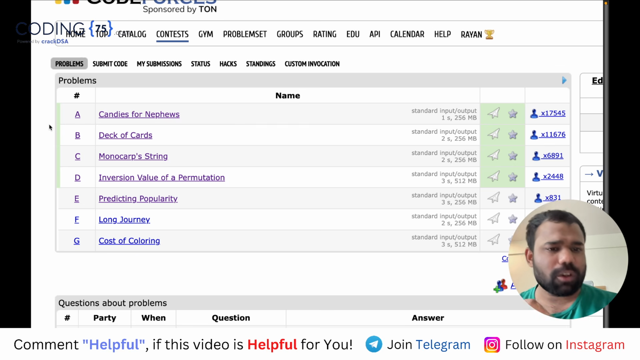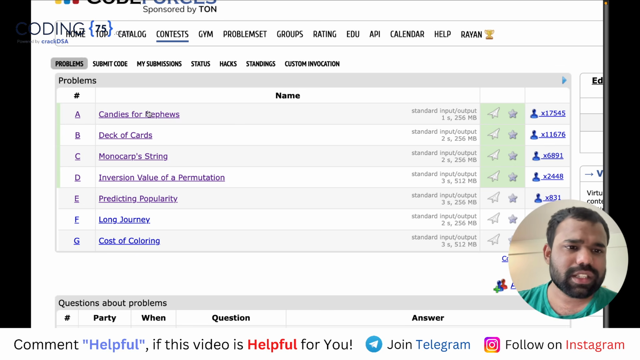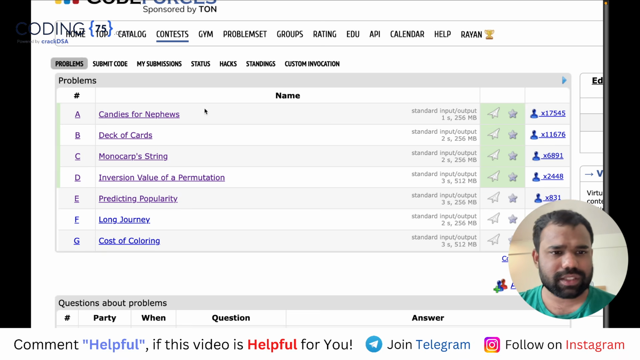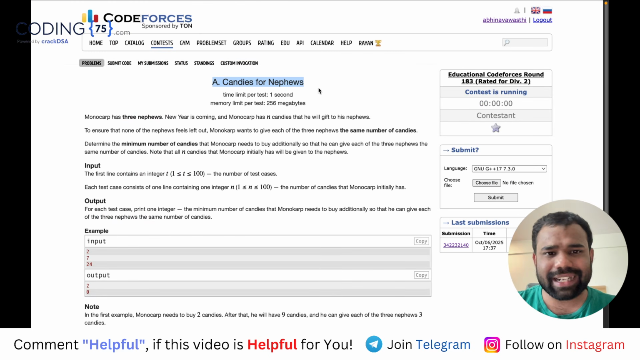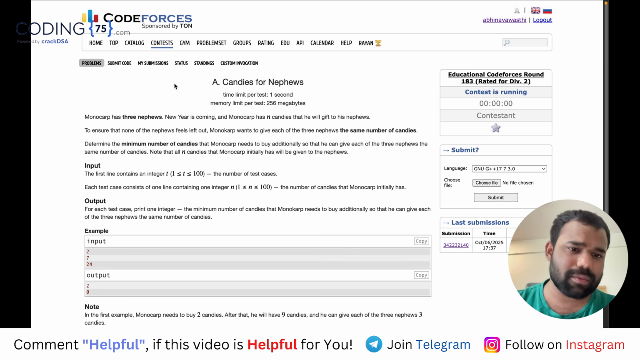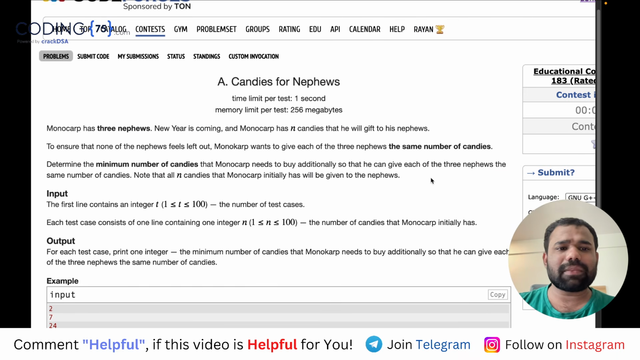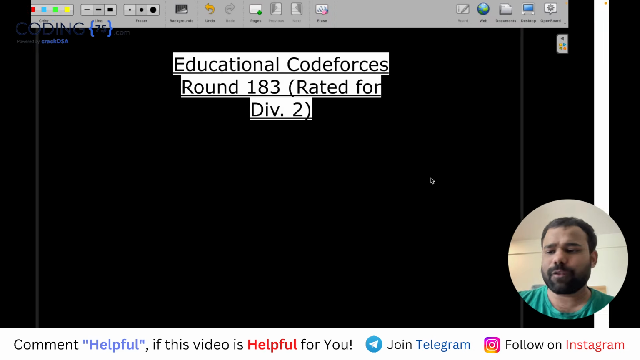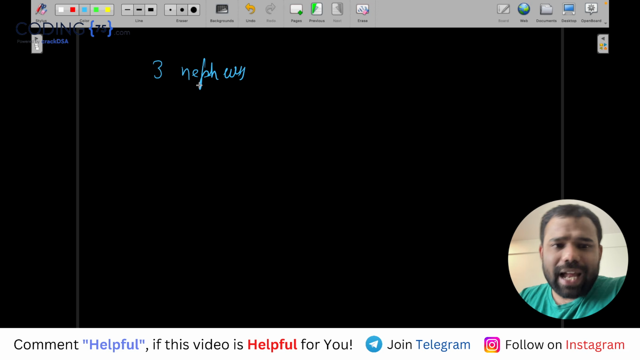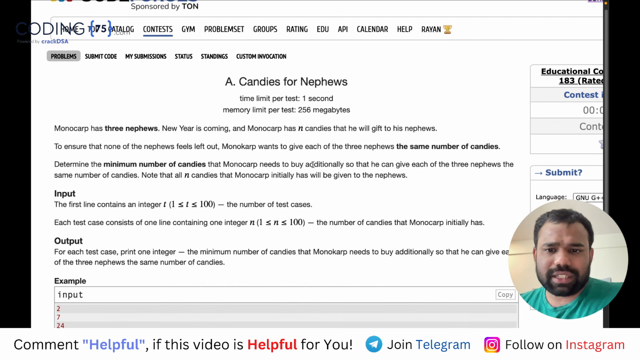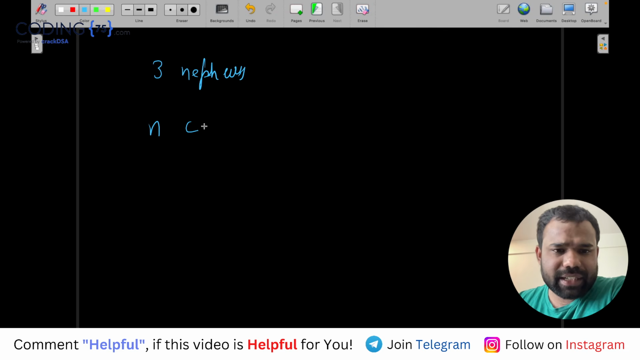So for now, let's start with the very first problem, a very easy one. Let's see what the problem says. The problem name is Candies for Nephews. This is a very easy problem. The problem says that Monocarp has three nephews, and he has n candies, right?